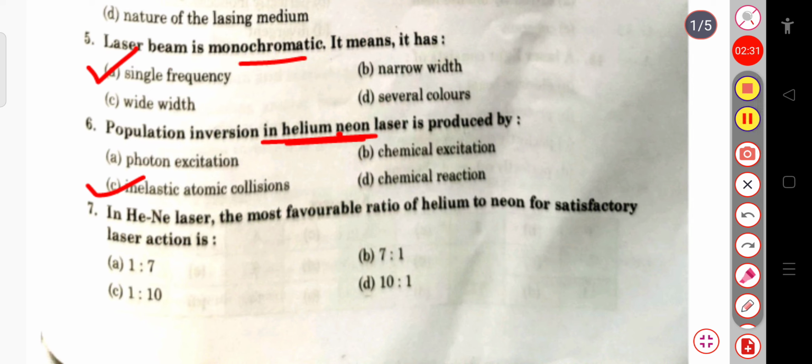The next question is question number 7. In helium neon laser, the most favorable ratio of helium to the neon for satisfactory laser action is, that is the ratio between helium and neon will be 10:1. Okay. So in case of the helium neon laser, the most favorable ratio of the helium to the neon for the satisfactory laser action will be 10:1.